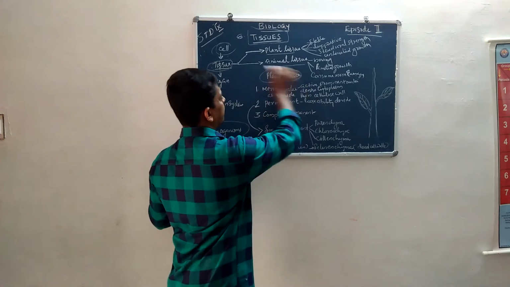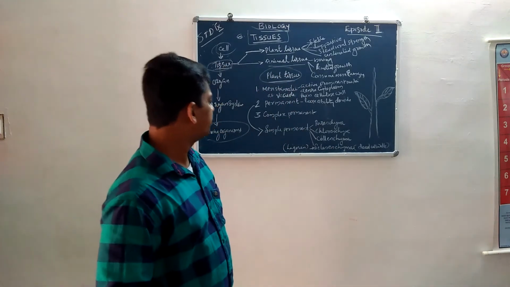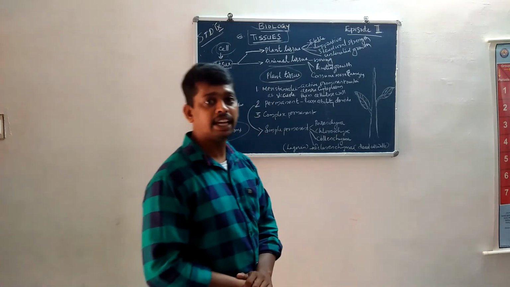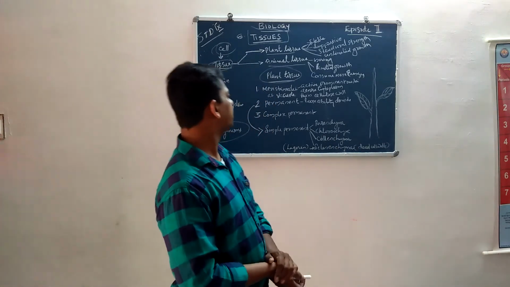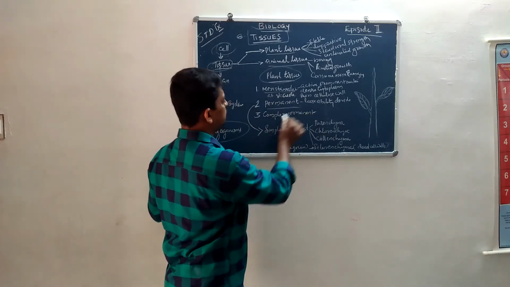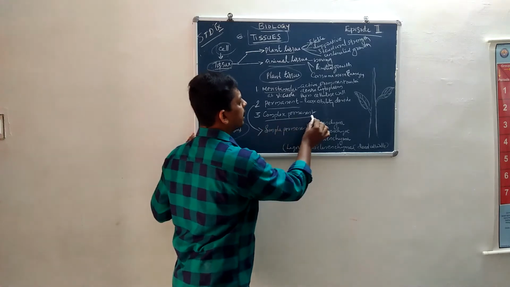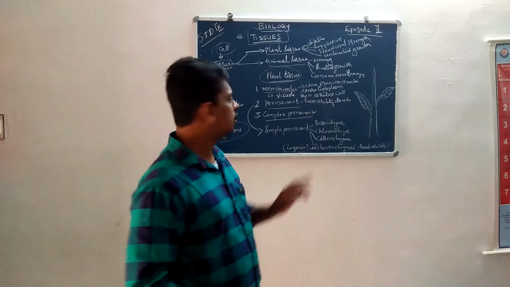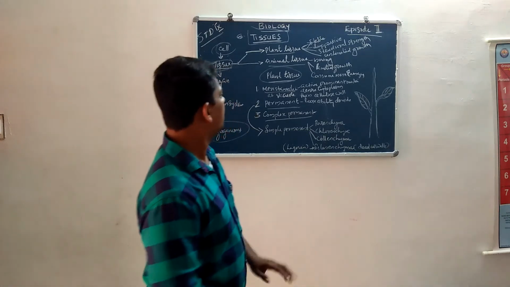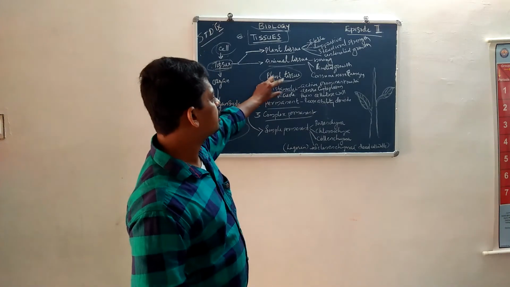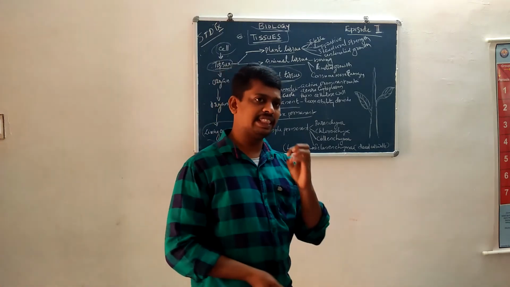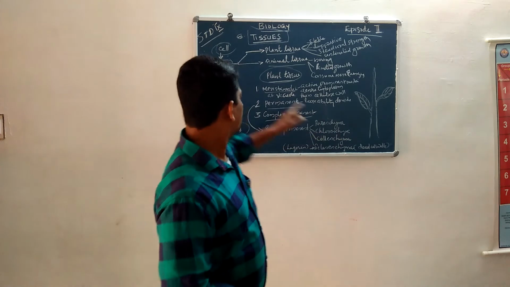Plant tissues are mainly three types. What are they? Meristematic tissues, permanent tissues, and the third one is complex tissues or complex permanent tissues. Yes. What is meristematic? Look at this.